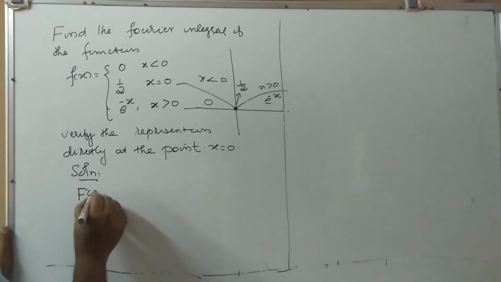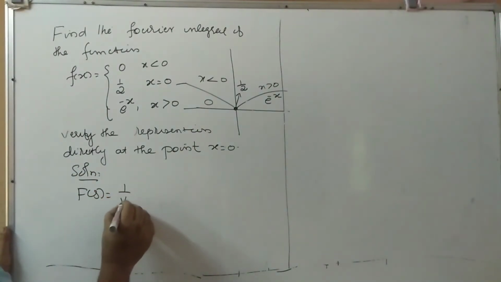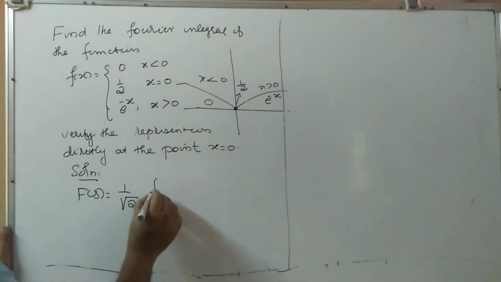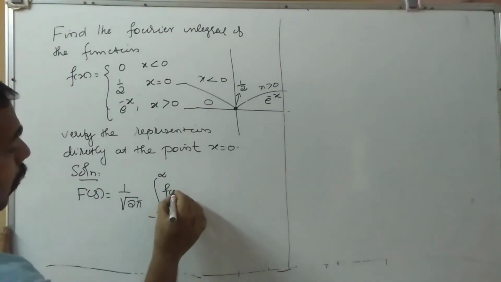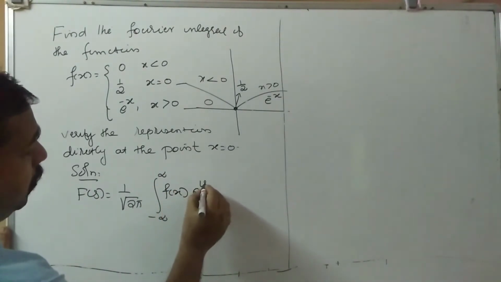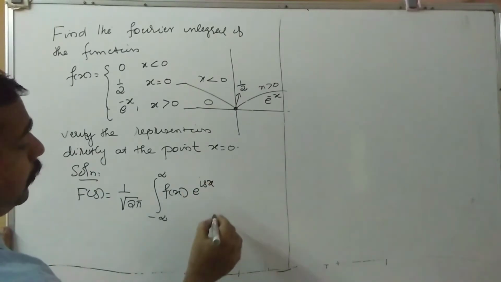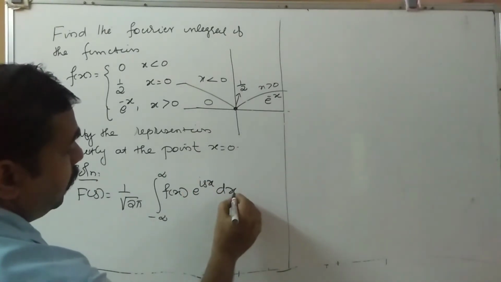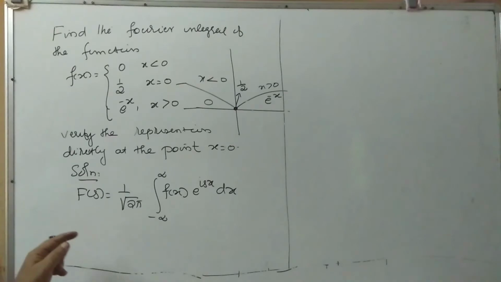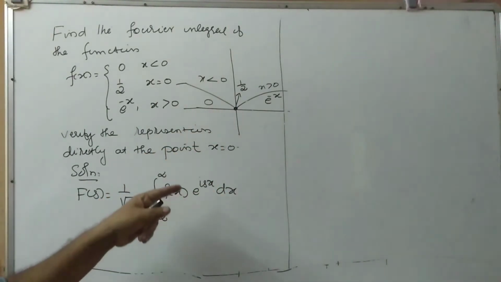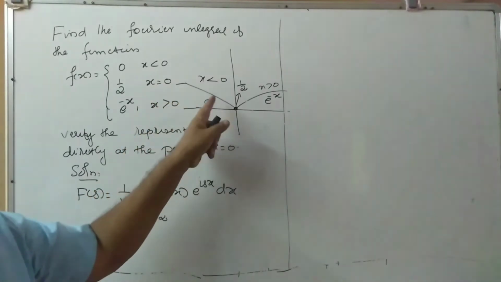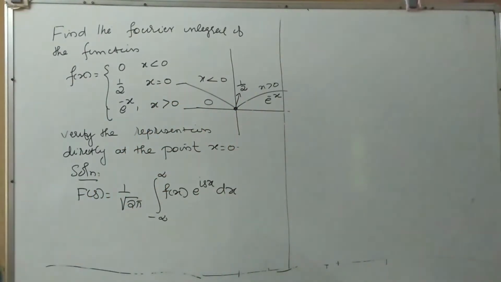Capital F of s is equal to 1 by root 2 pi integral minus infinity to infinity f of x e raised to isx dx. So here there are 2 intervals, not 3. One, x less than 0, another x greater than 0, or greater than or equal to 0, no problem.